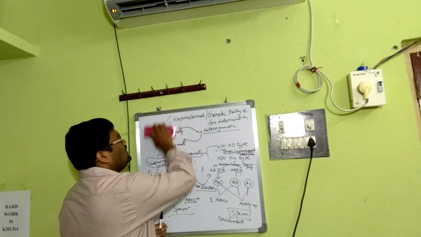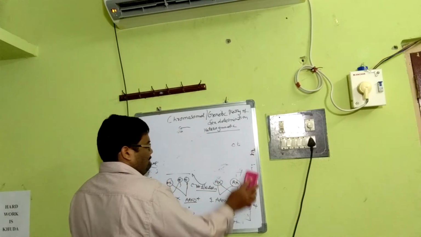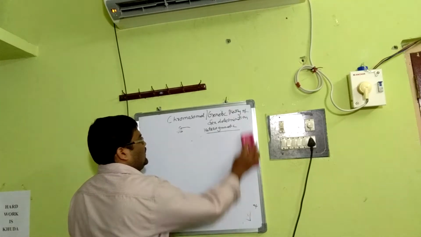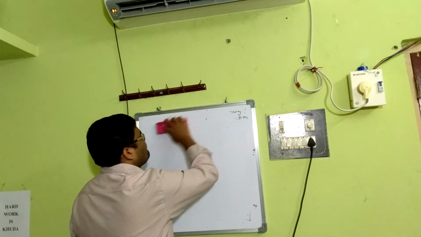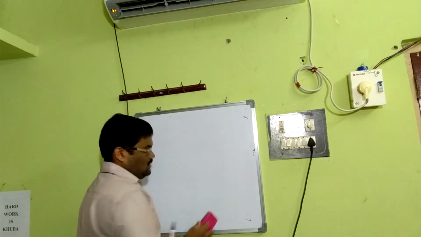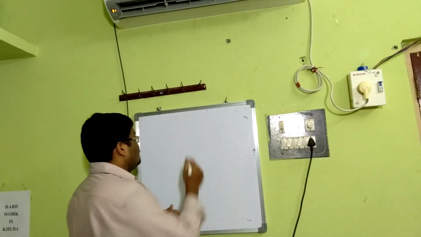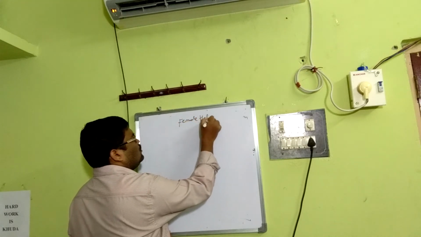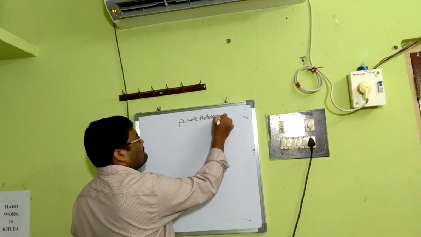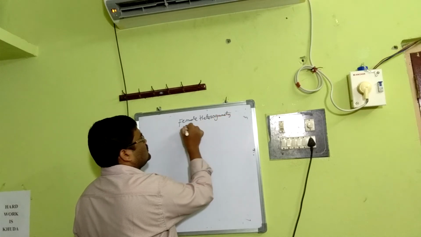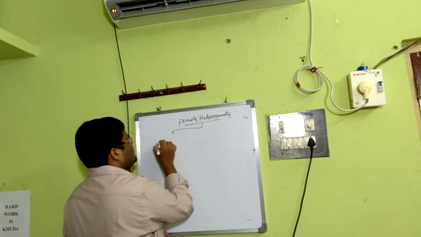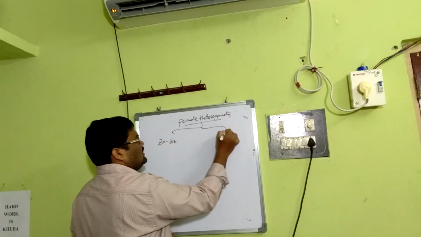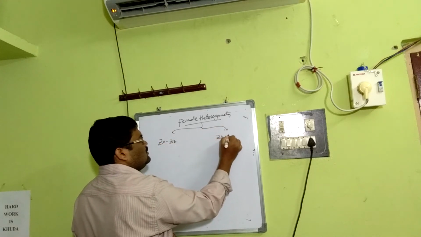Then the second category, female heterogamety. Again two types, ZO, ZZ and ZW, ZZ.